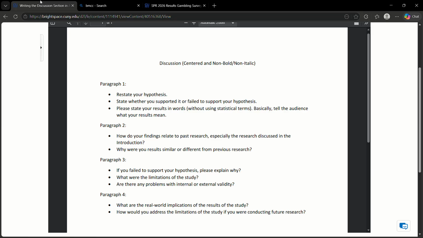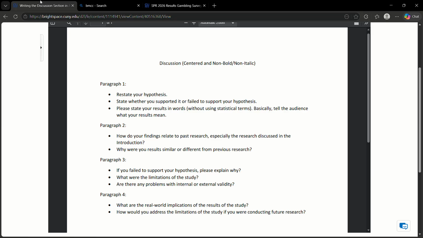So you should have 5 studies cited in paragraph 2 based on the 5 hypotheses we are testing. So, are the class results similar or different to the previous research out there? And make sure you are citing APA style, author, comma, year.